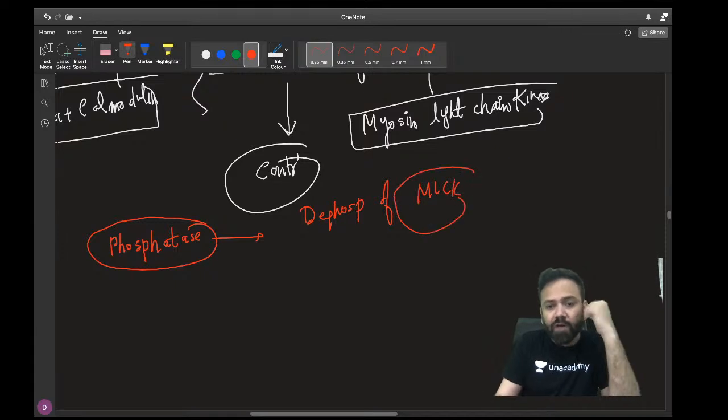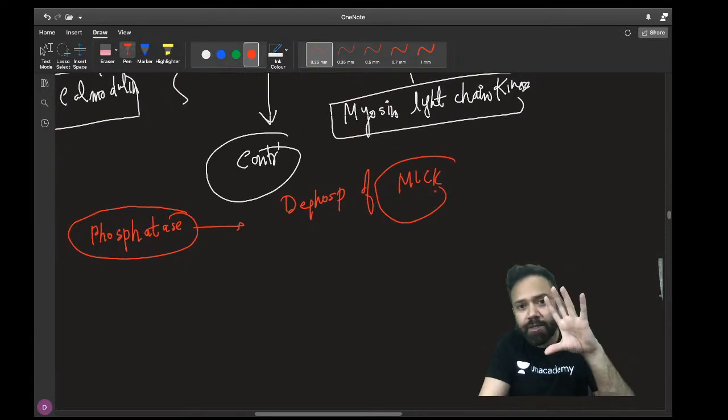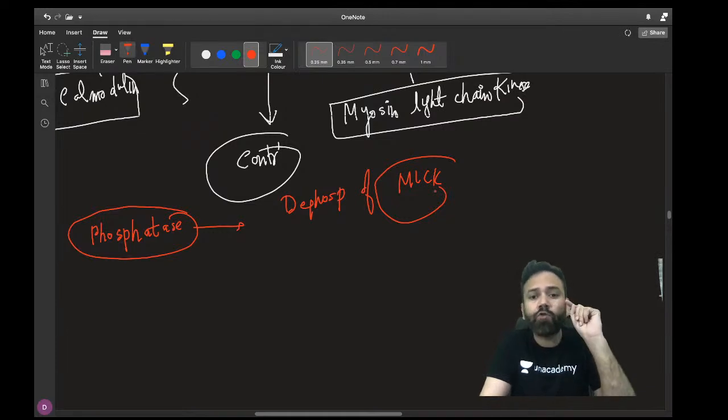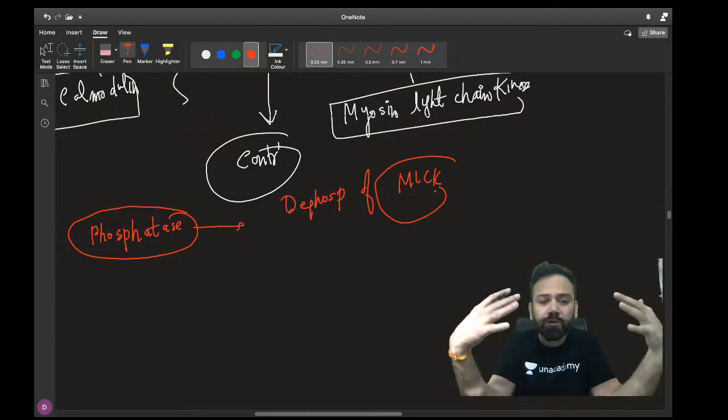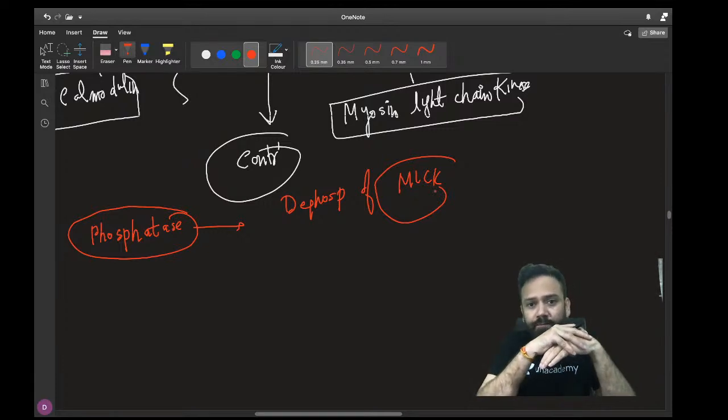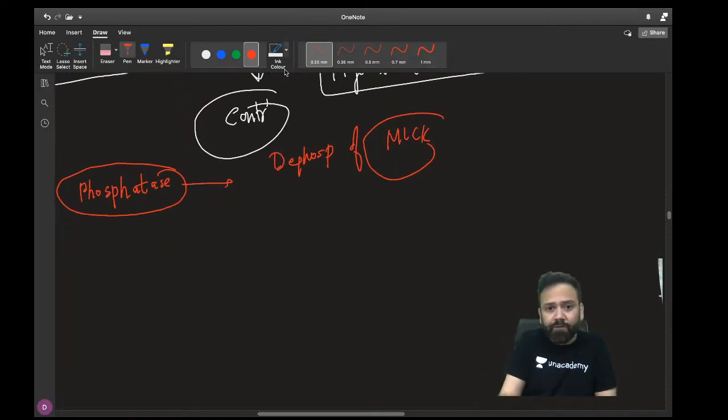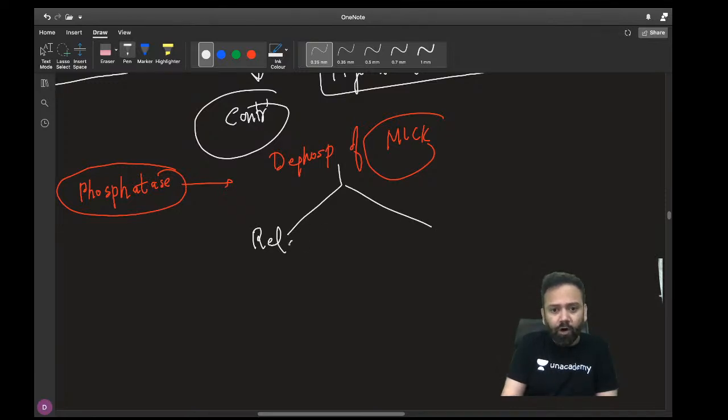So if you remember one word, you can solve all those MCQs. MLCK, myosin light chain kinase. If it is phosphorylated, it is going to cause contraction of the smooth muscle. And when there is phosphatase enzyme, when there is dephosphorylation of MLCK, it can cause two things. Either it can cause relaxation, or it can cause what else?